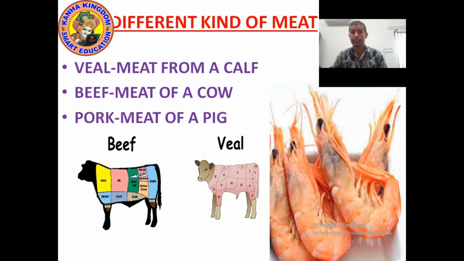Prawn is a seawater animal. So many omnivores and carnivores eat prawn as a seafood. Because fish is also a seafood. Prawn is also a seafood. So once again, different kinds of meat. Veal is meat of a calf. Beef is meat of a cow. Pork is meat of a pig. Okay, understood? Now let's move on to the next point.